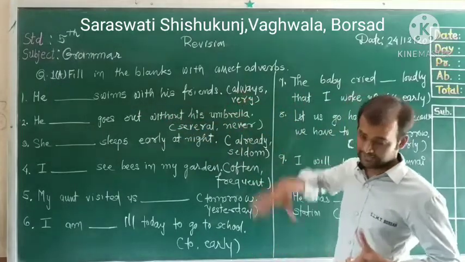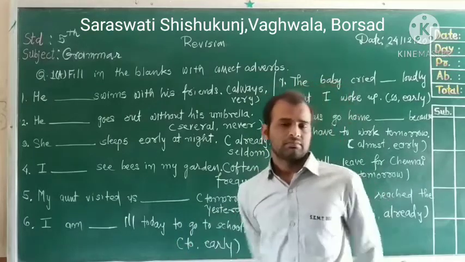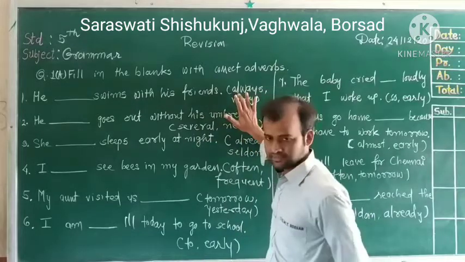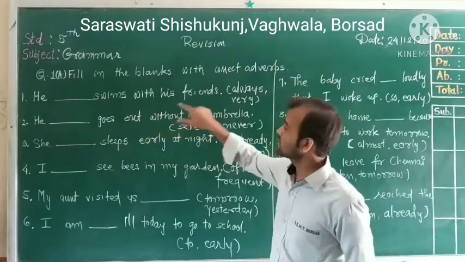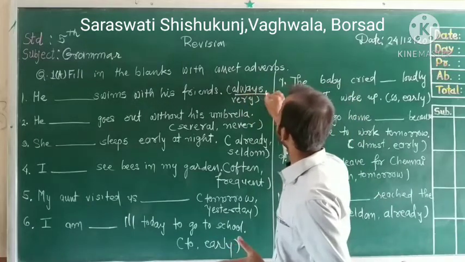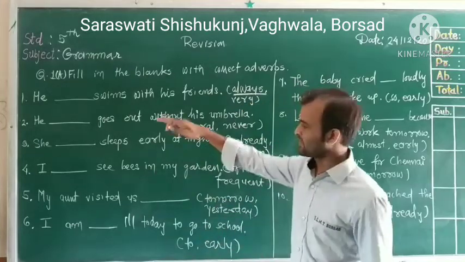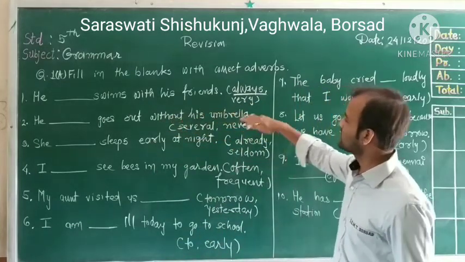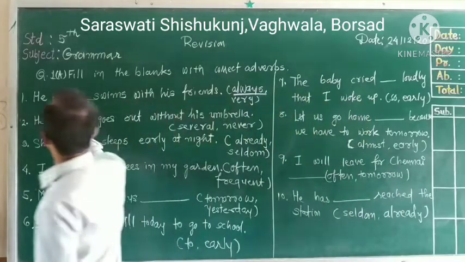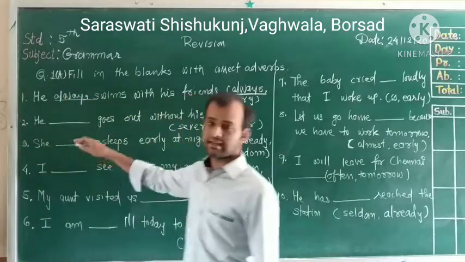Always or well? As you know, always shows the frequency of the action, an adverb of frequency. He always swims with his friends. So the first answer is always. You must write the first answer, always. He always swims with his friends. Okay? So here the first answer is always. Let's see, dear students, the second.